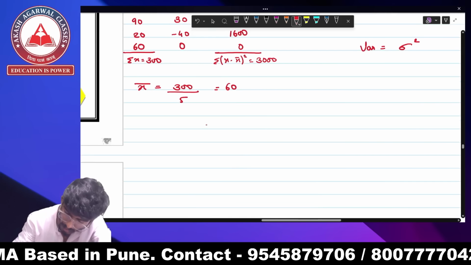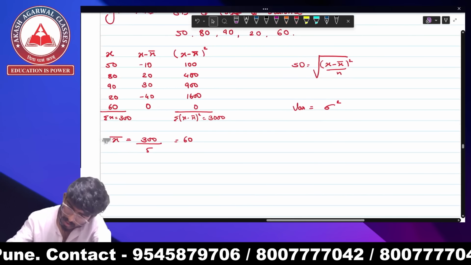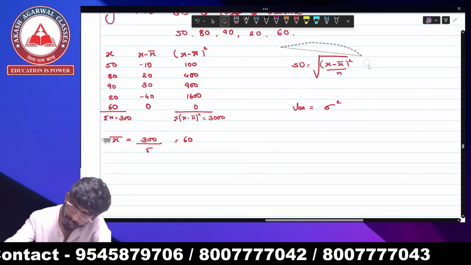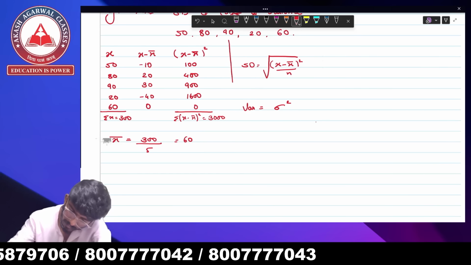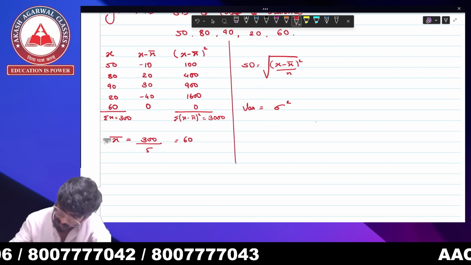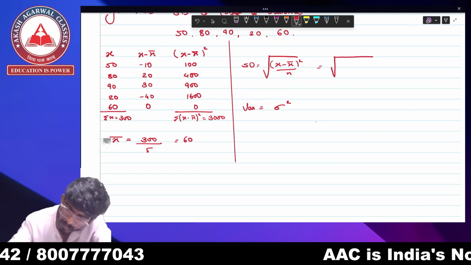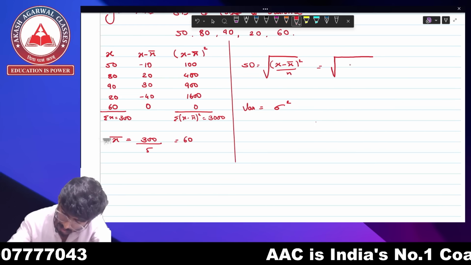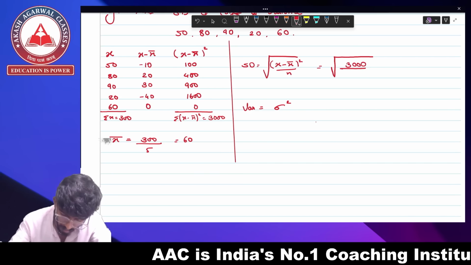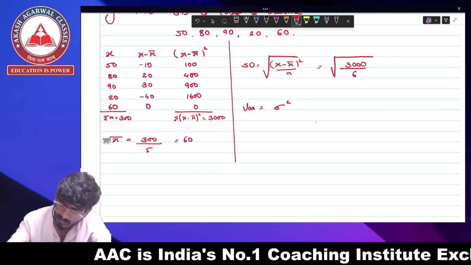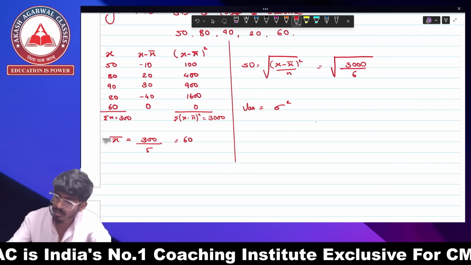So now the formula for standard deviation. Let's solve. It is going to be 3000 upon n.